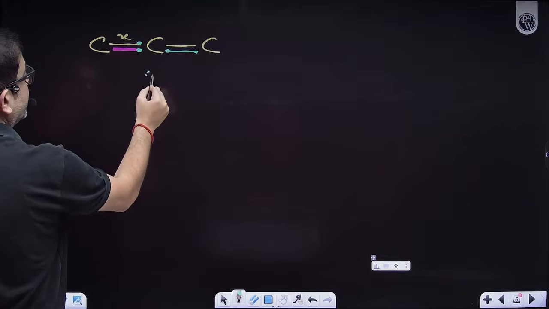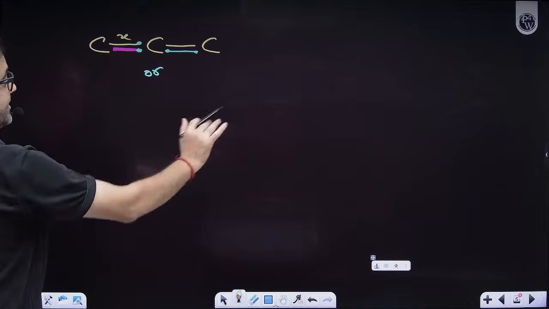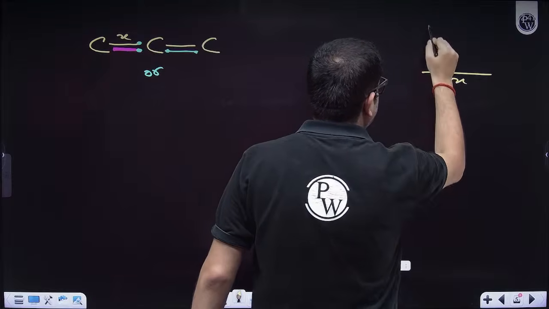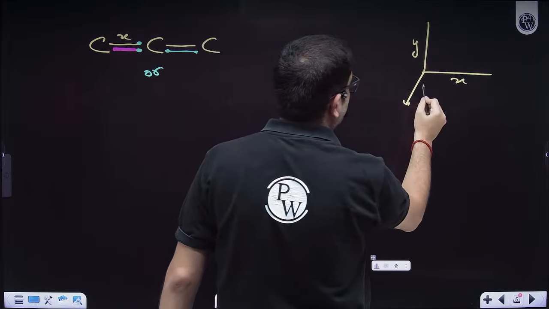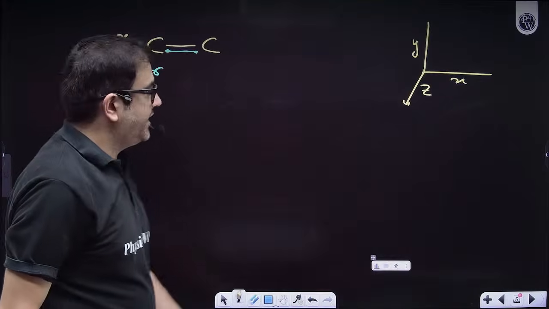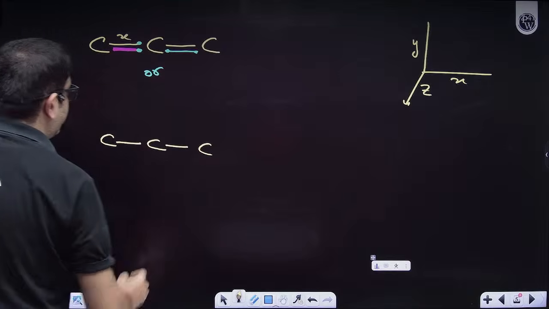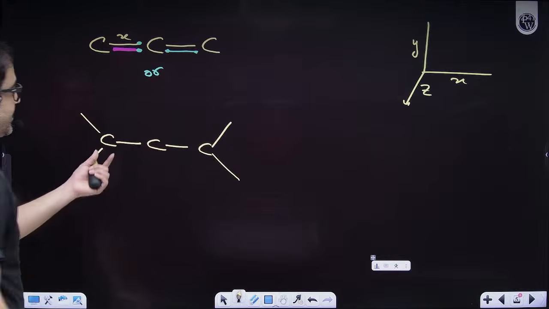Now let us work it out in 3D. Because you are considering this plane as the xy plane, let us consider this is my x-axis, this is my y-axis, and the upside-downside axis shall be my z-axis. Now, obviously these terminal carbons will be trigonal planar because they are sp2 hybridized.